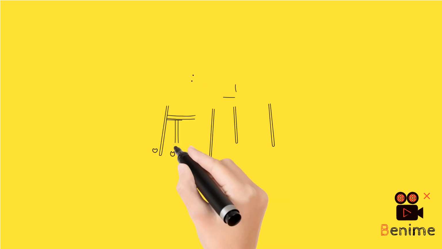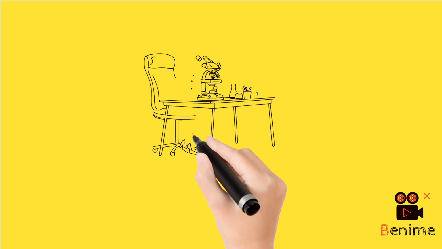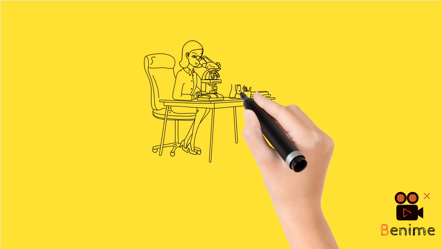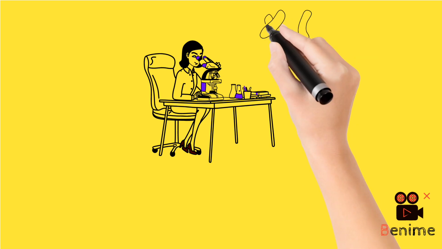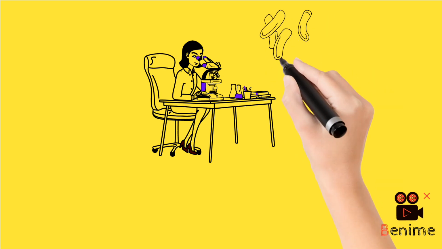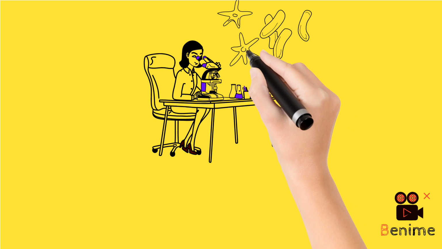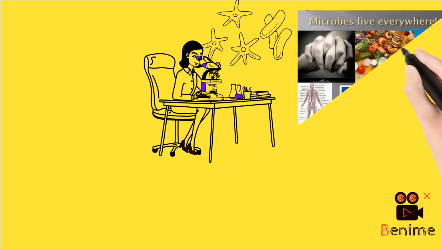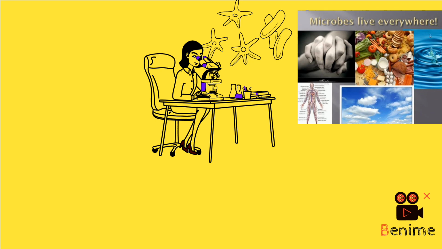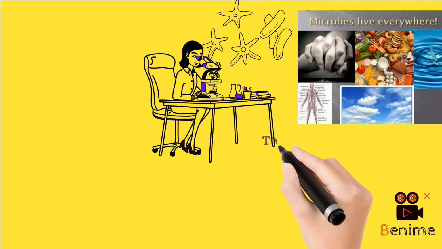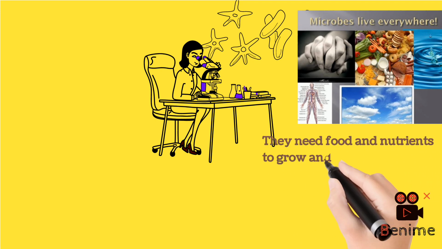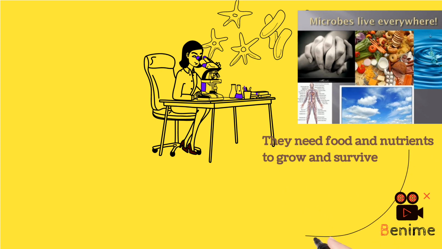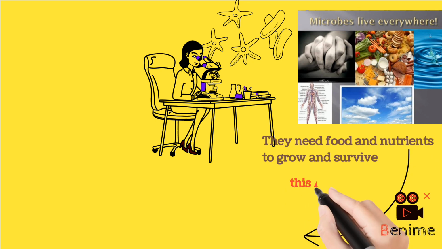Food can spoil through various mechanisms. The most common causes of food spoilage are microorganisms such as bacteria, yeast, and molds. These tiny organisms are present everywhere, including our body, air, soil, and our food. Being living things, they need food and nutrients to grow and survive. This forces them to compete and feed on our food.